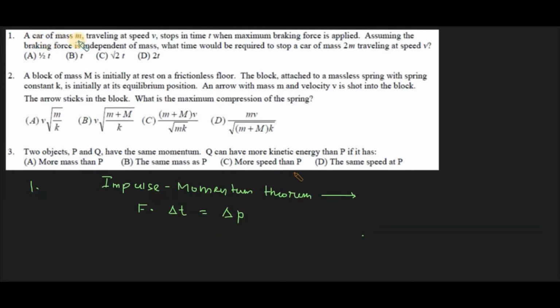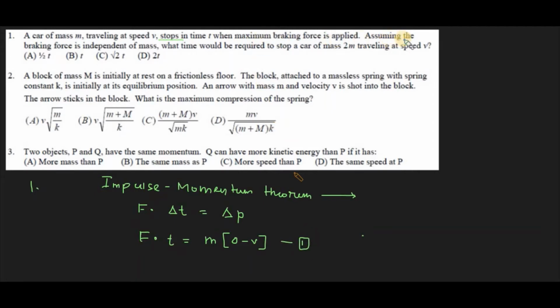Initially the mass of the car is m, traveling at speed v, and it stops in time t. So for the first case, force times time equals mass times change in velocity. Its final velocity is 0 because it stops, and its initial velocity is v, so it's 0 minus v. That is the first case.